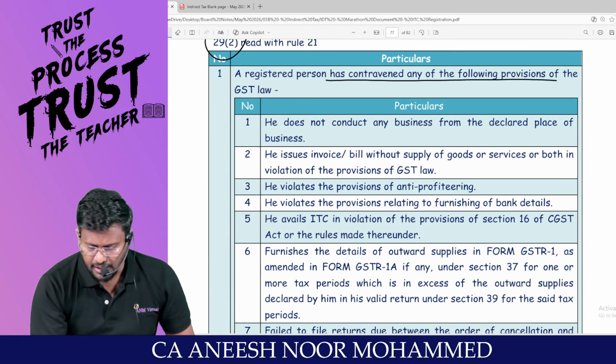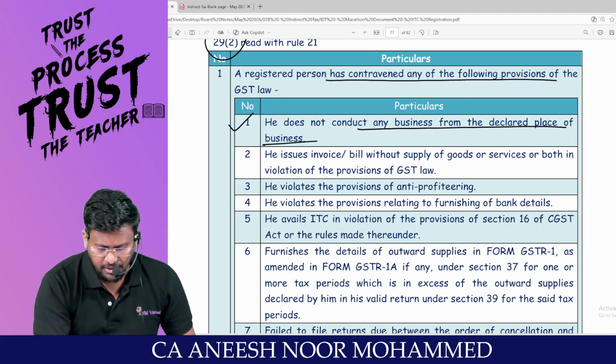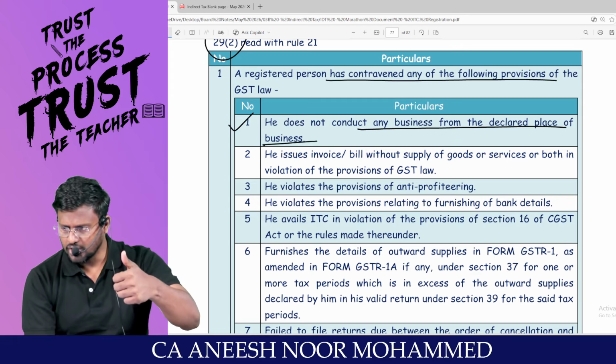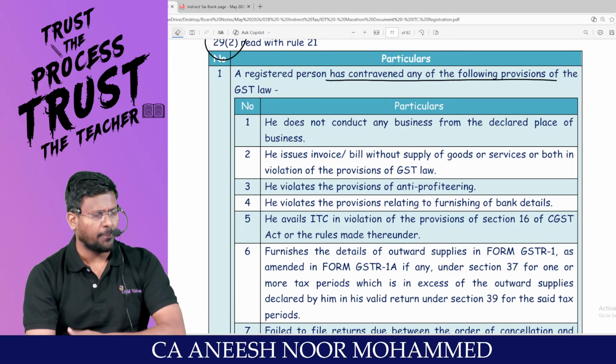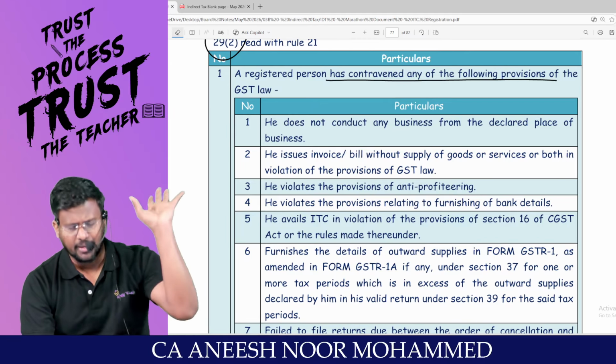Number 1, he does not conduct any business from the declared place of business. This is the first contravention. Sir, when I took the registration, I said that I will be conducting business from Nungambakam, but I am not conducting business from Nungambakam. PO will cancel the registration.